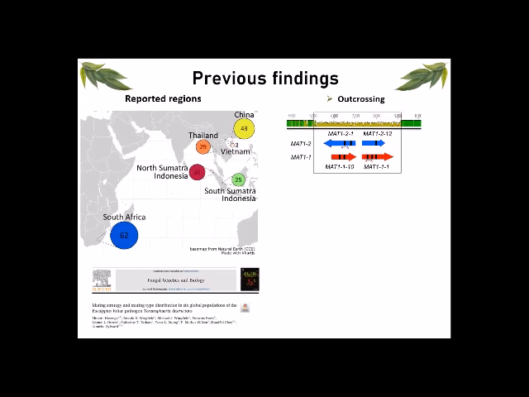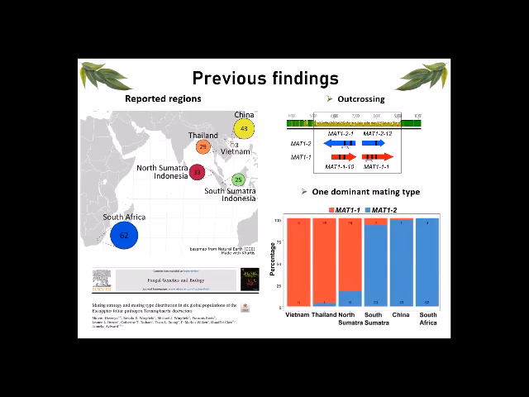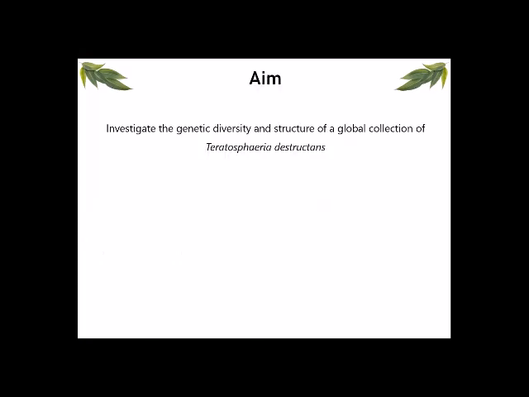We then assessed the mating type distribution of a global collection of isolates and found that each population had one dominant mating type. And very importantly, our South African population only had one mating type. These findings suggested that the asexual cycle most likely represented the primary mode of reproduction for this fungus. However, very little is known regarding the origin, pathway of dispersal, or the reproductive biology.